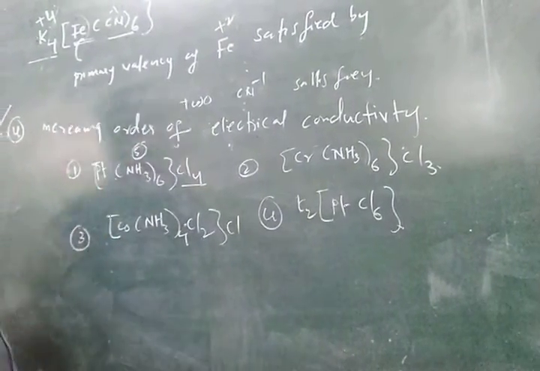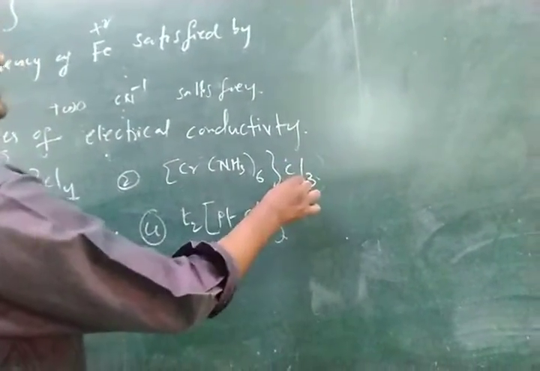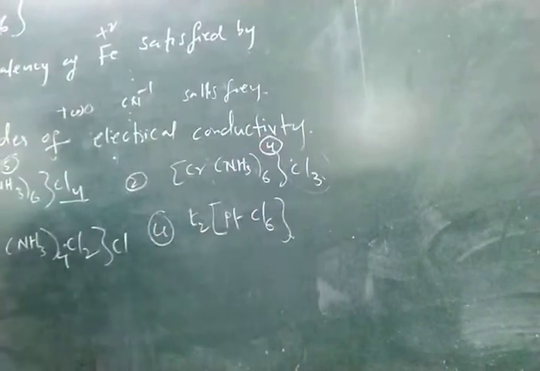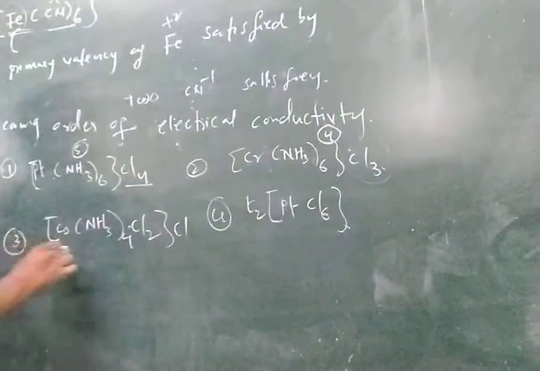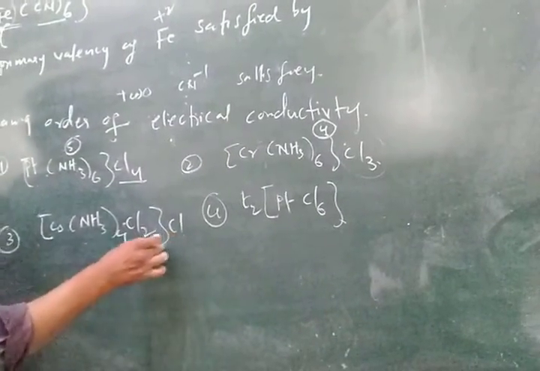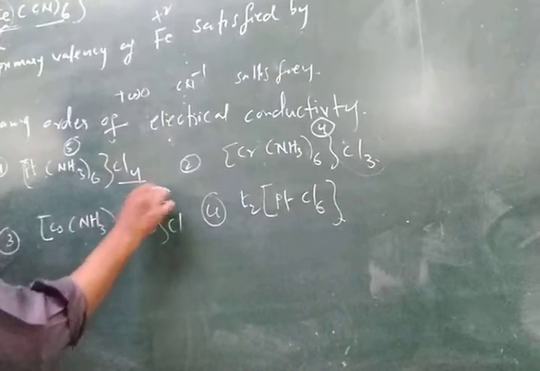In the second option, there are 3 counter ions and 1 complex, 3 plus 1, 4 ions in total. In option 3, the counter ion is only 1 chloride and the complex is 1 ion, so 1 plus 1, only 2 ions.